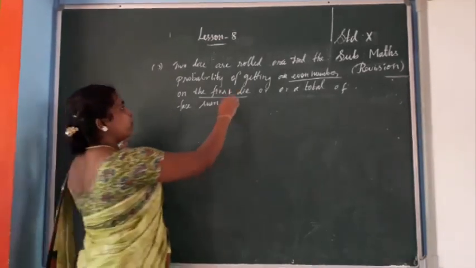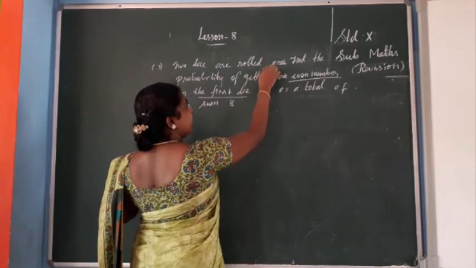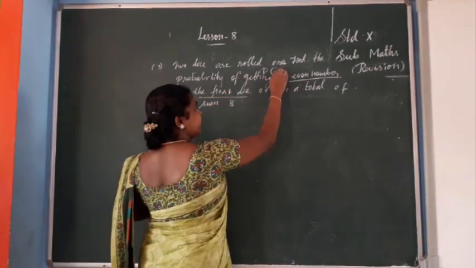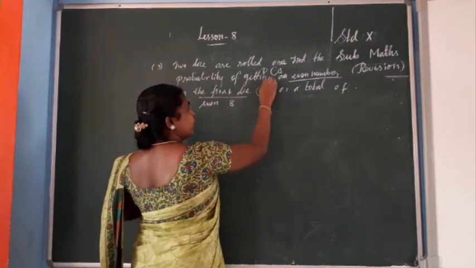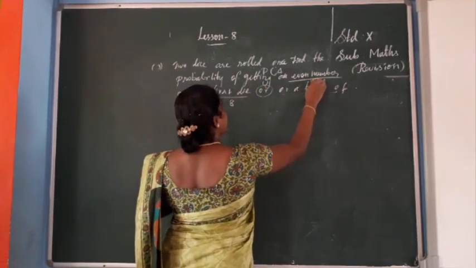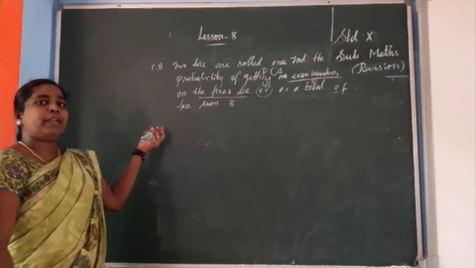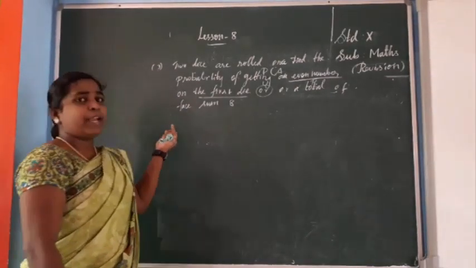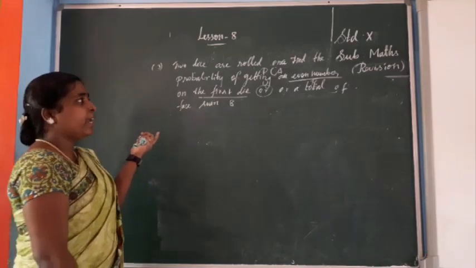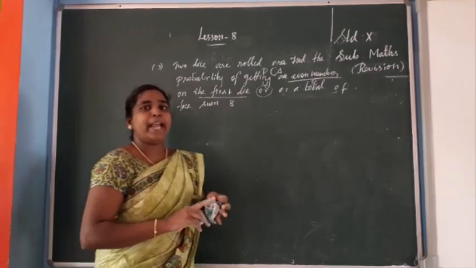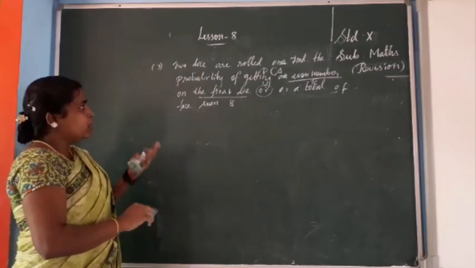So what do you want to find? The probability of an even number on the first die, that is A, or B. OR means union, so you want to find P of A union B. You know the formula: P of A union B equals P of A plus P of B minus P of A intersection B. So we need three values: P of A, P of B and P of A intersection B.